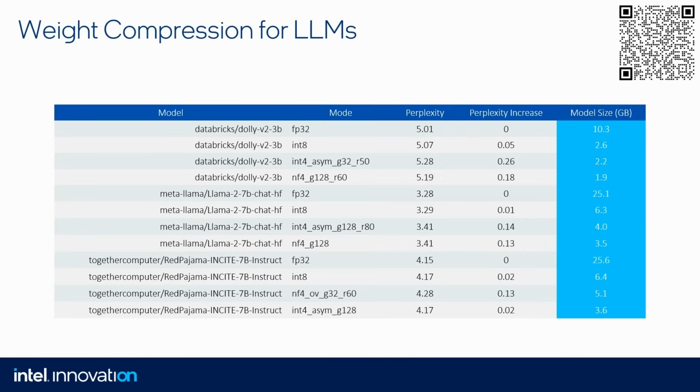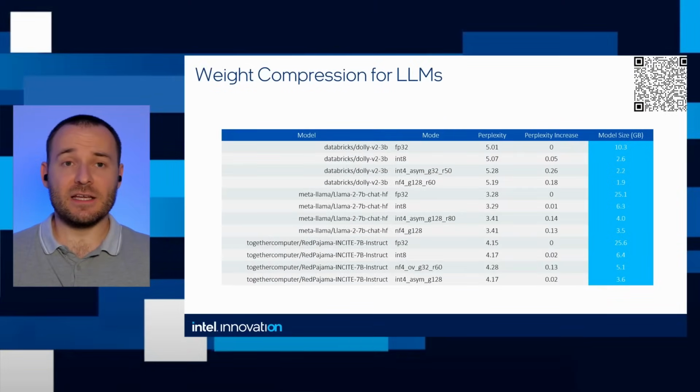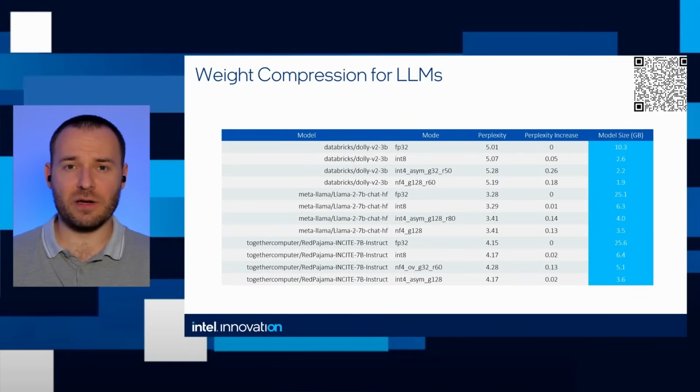Our perplexity increases by 0.14. Is it okay? I believe in this case it's okay to have the perplexity equal 3.41, and I will show it a little bit later because in this project we do the Int4 quantization. But 25 gigabytes versus 6 gigabytes versus 4 gigabytes.